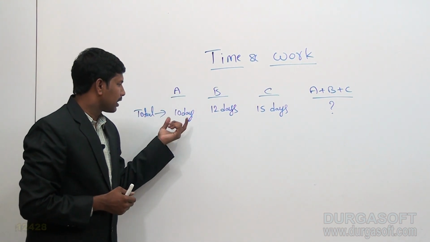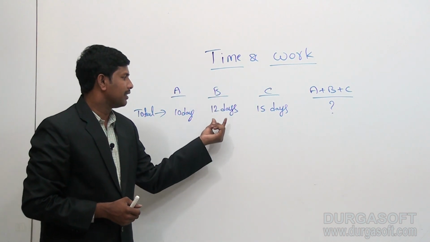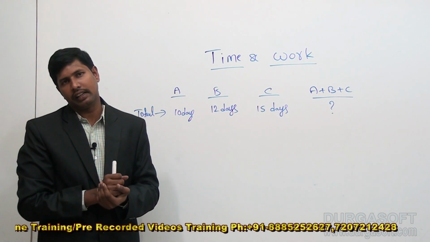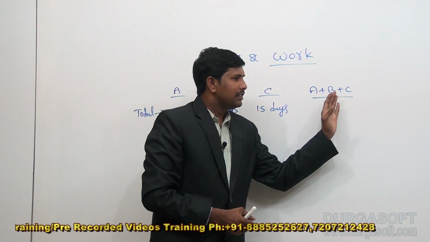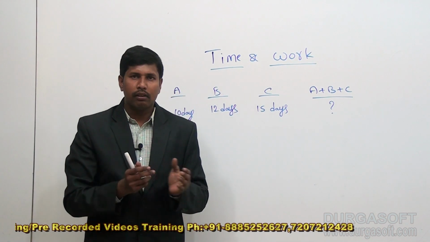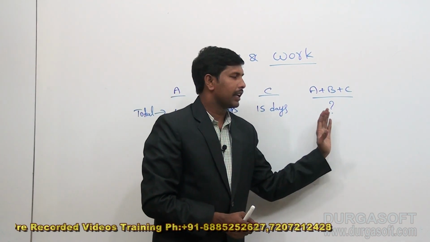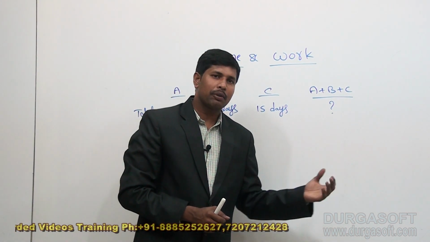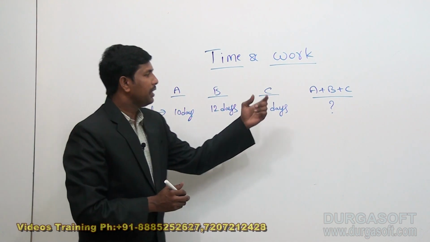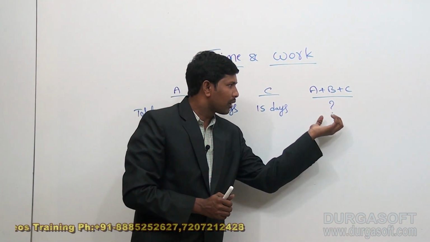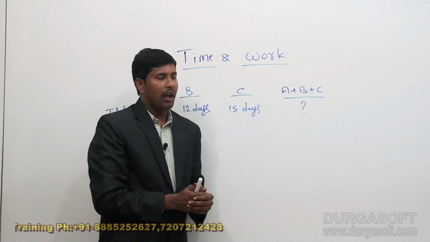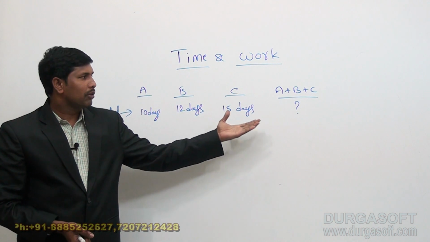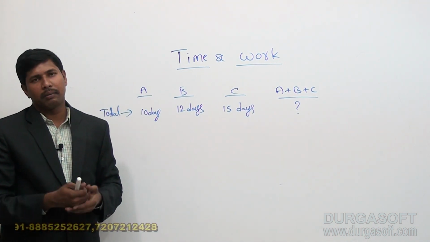A can complete a particular task in 10 days, B in 12 days and C in 15 days when they are working individually. Now if A, B, C are working as a group all together, in what time can they complete the same work? For this we are going to follow the same procedure. We need to first calculate 1 day work of A, B, C all together. When we know that, we can decide the total time taken by them to complete the work.